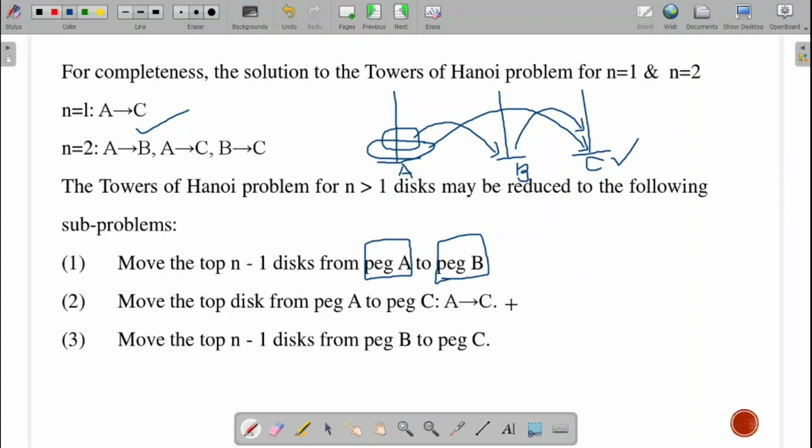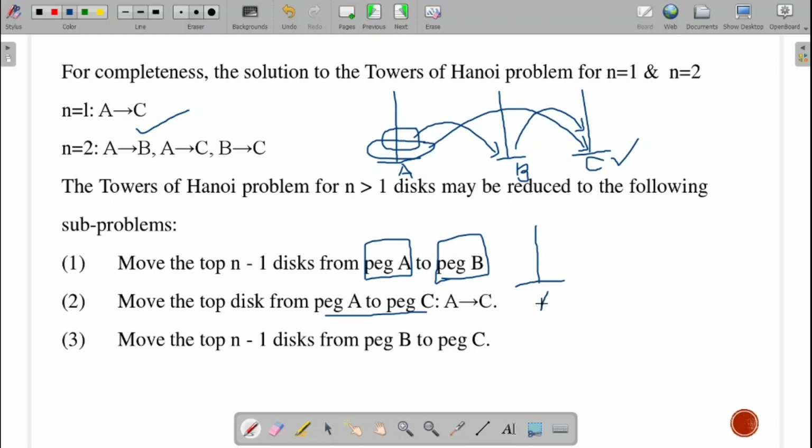Then next we move the last disk from peg A to peg C. Then the n minus 1 disks will be moved from peg B to peg C with peg A as your auxiliary peg. Fine. So now let us try to analyze the same problem using three disks. Then that will be much more clear.